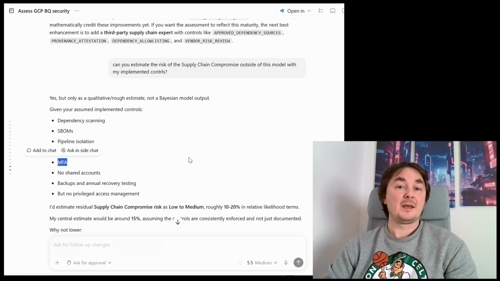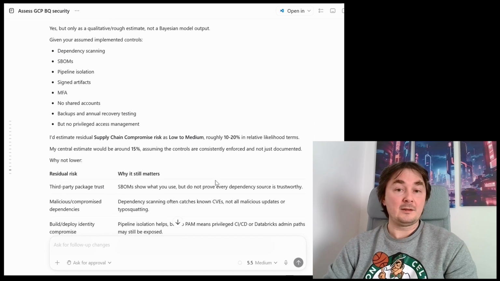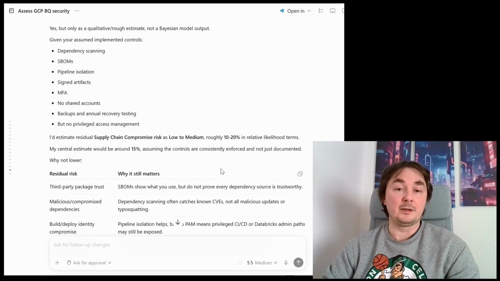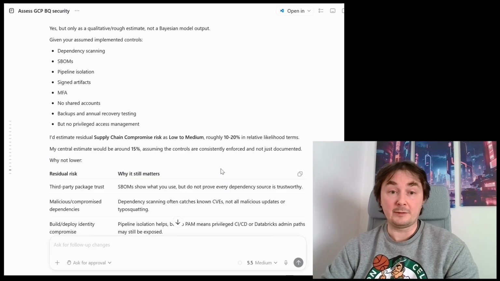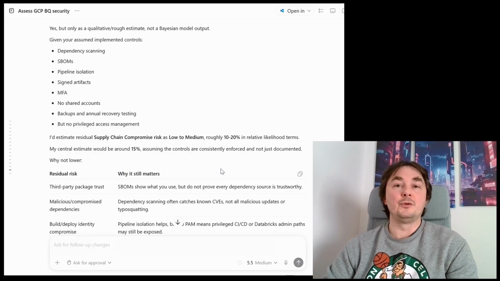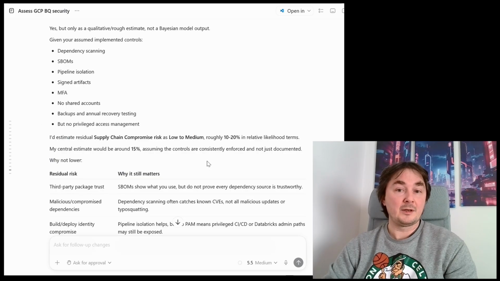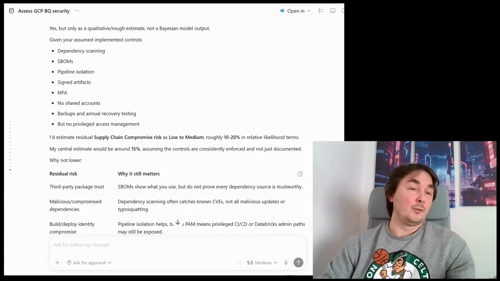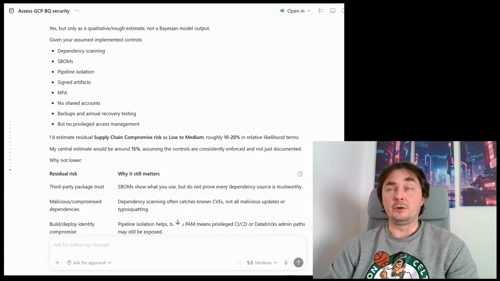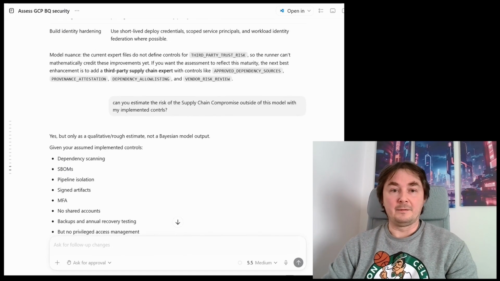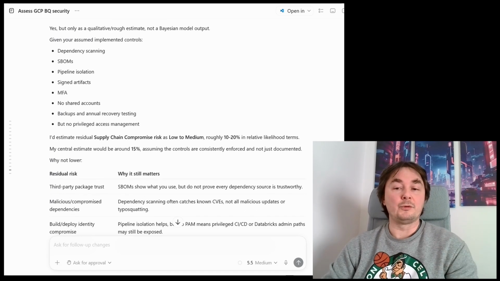So the agent went ahead, and instead of calculating the probability of the incident and all of the risks using the Bayesian network, it tried to do the same calculation using web-based search. It estimated that the residual risk is still low to medium, at just 10-20%, compared to what we have in my model, which was 11%, I believe, when I put all of those controls in place.